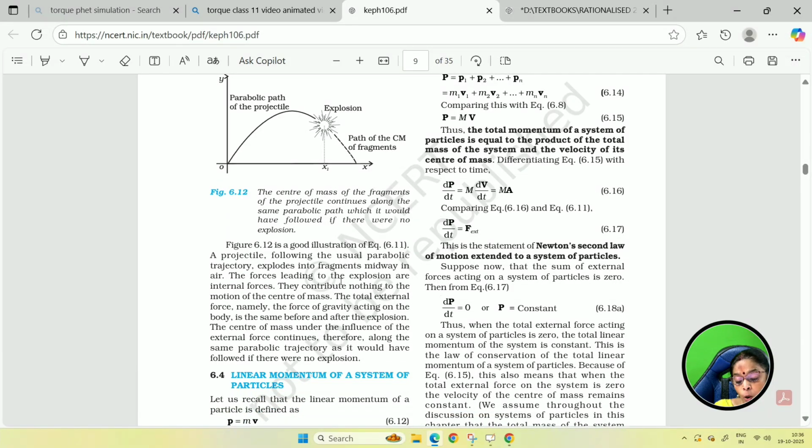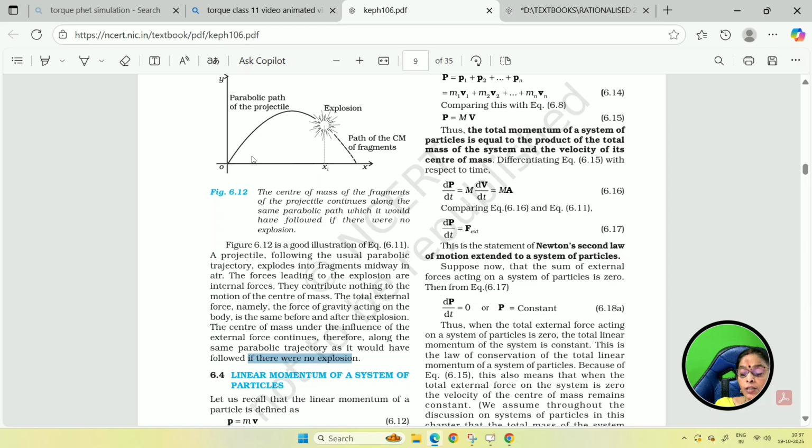Here, a projectile following the usual parabolic trajectory explodes into fragments in mid-air. The forces leading to the explosion are internal forces. They contribute nothing to the motion of the center of mass. The total external force, that is the force of gravity acting on the body, is the same before and after the explosion. Therefore, the center of mass under the influence of the external force continues along the same parabolic trajectory as it would have followed if there was no explosion.